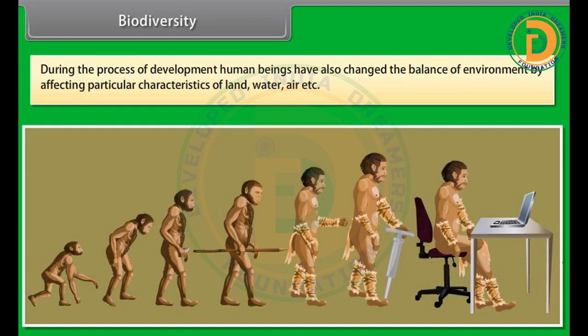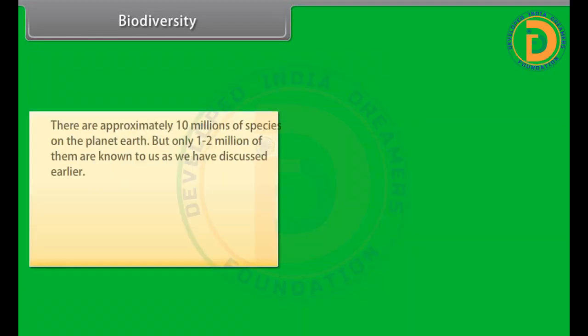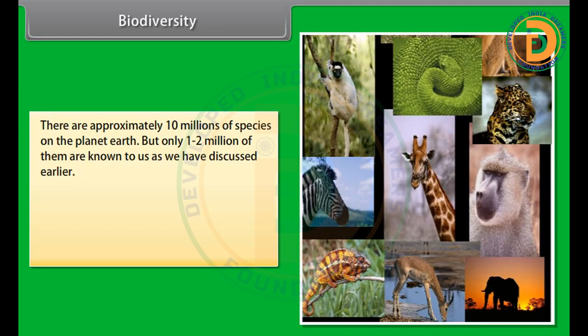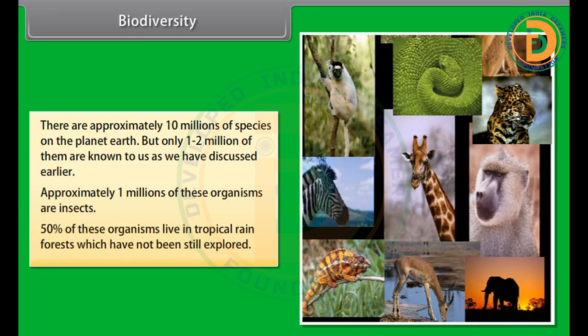water, air, etc. There are approximately 10 million species on the planet Earth, but only 1 to 2 million of them are known to us, as we have discussed earlier. Approximately 1 million of these organisms are insects. 50% of these organisms live in tropical rainforests which have not yet been explored.